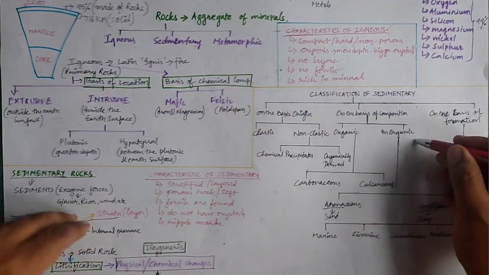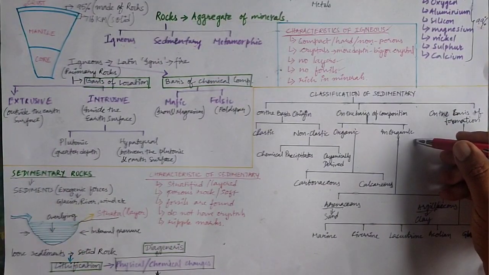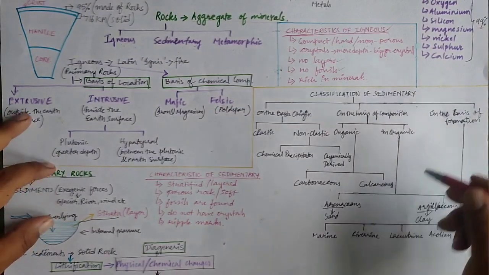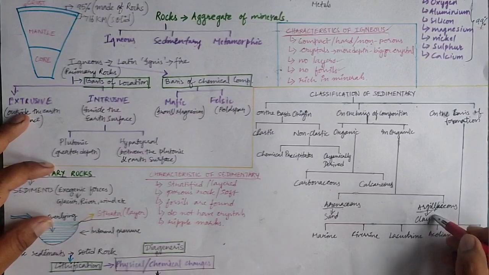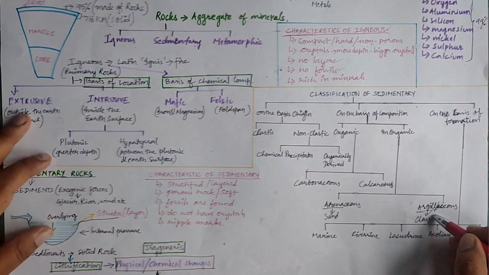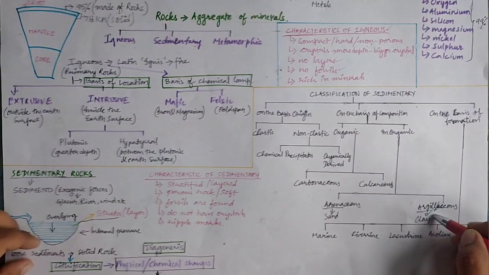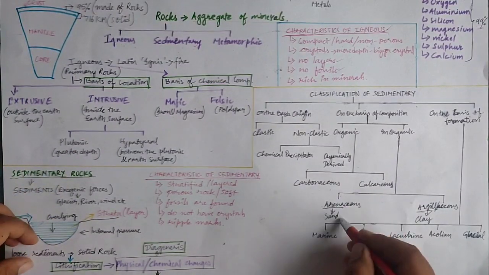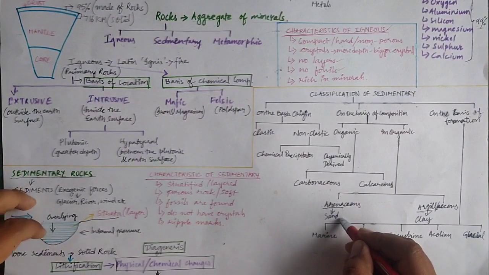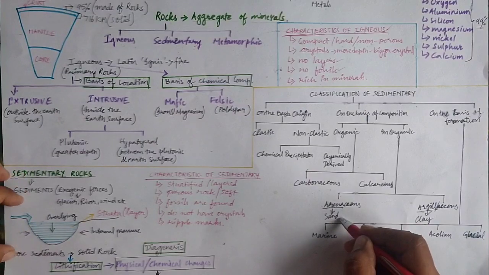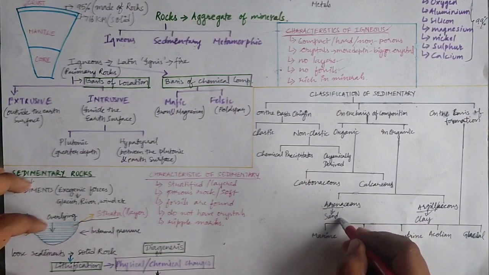Okay, now the other type is the inorganic sedimentary rocks. In inorganic sedimentary rocks, there are two types, arenaceous and argillaceous. Now in arenaceous sedimentary rocks, the term arenaceous has been derived from the Latin word arena, which means sand. So if more sand is contained, then it is known as arenaceous. Sandstone will be the best example of this.